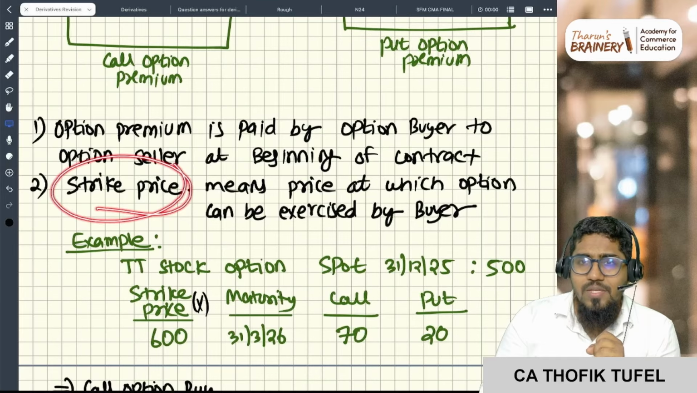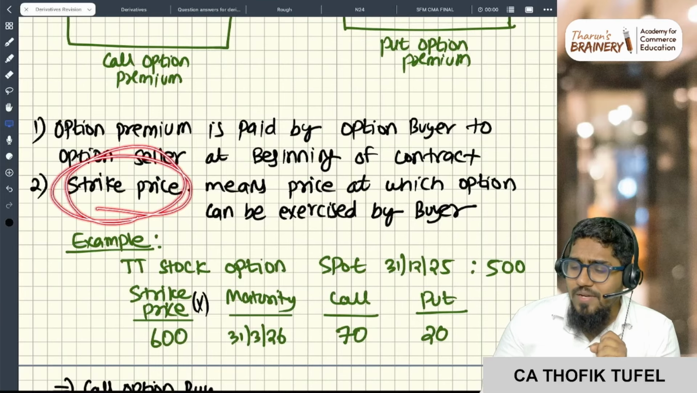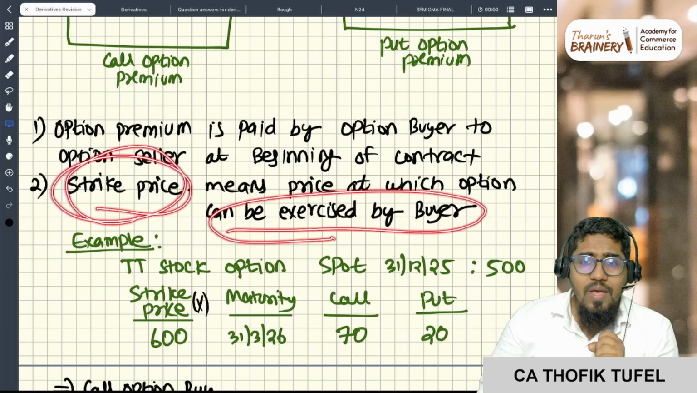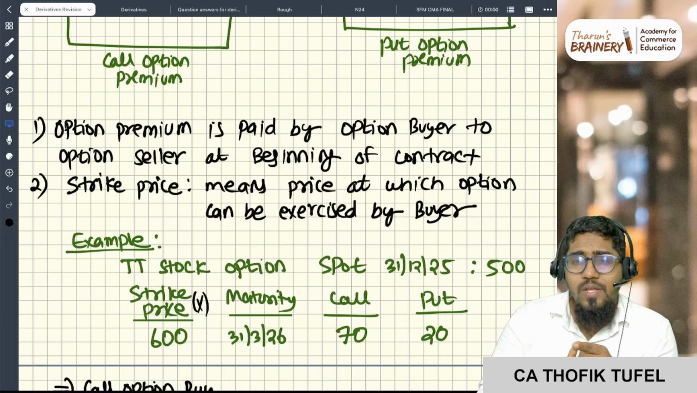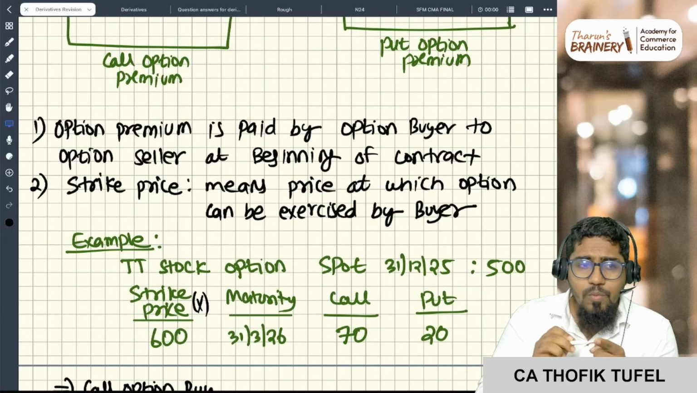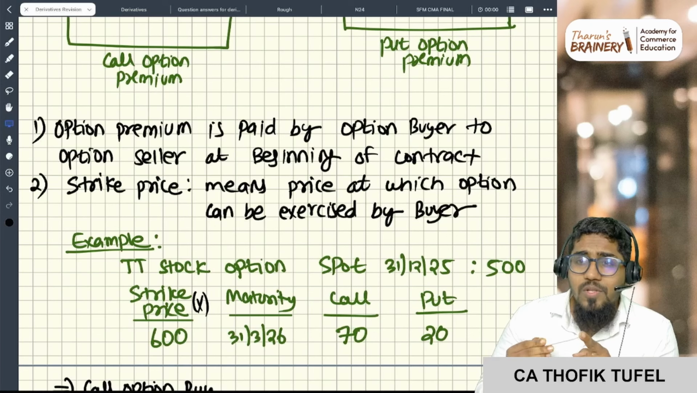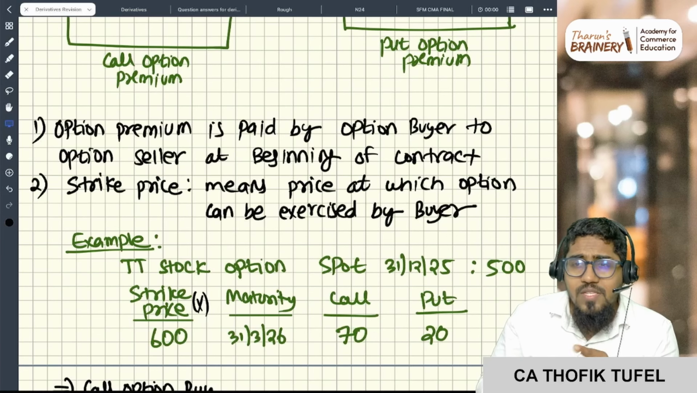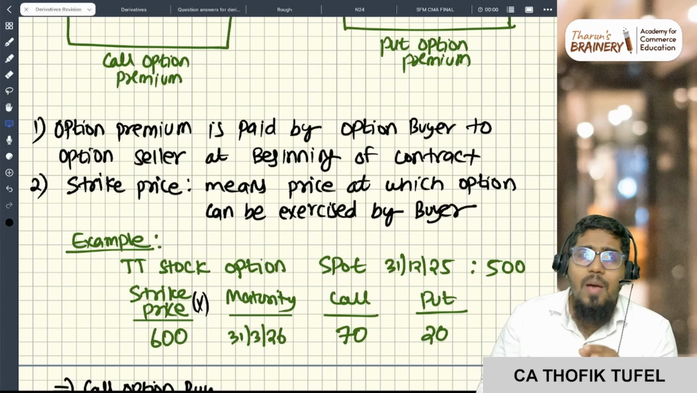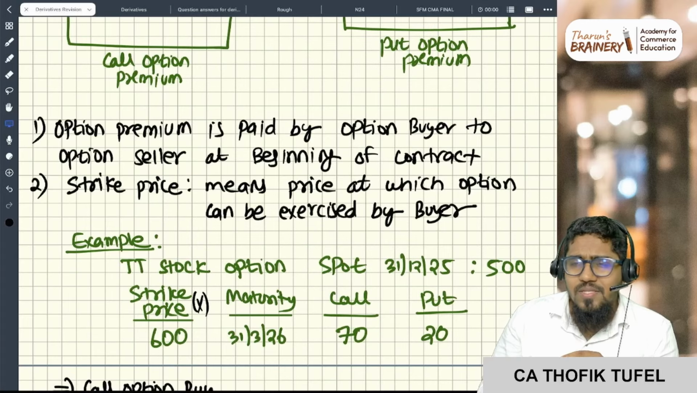What is the strike price? Strike price means the price at which the option can be exercised by the buyer. We have two types of options, European and American. A European option means the option can be exercised only at maturity. At maturity only the option can be exercised; before that, I cannot exercise the option. An American option means the option can be exercised at any time.